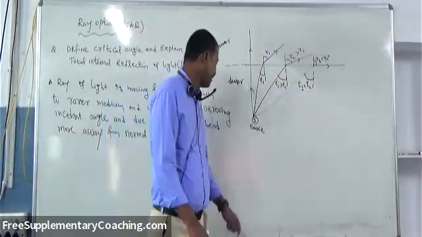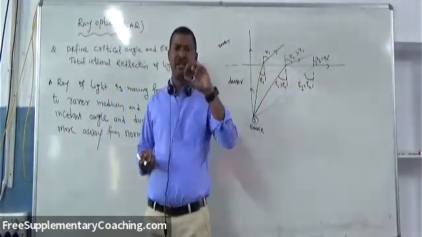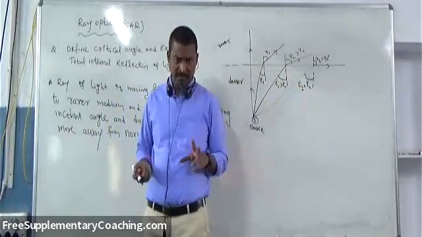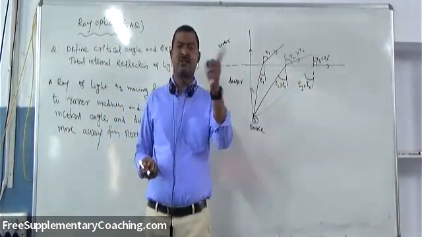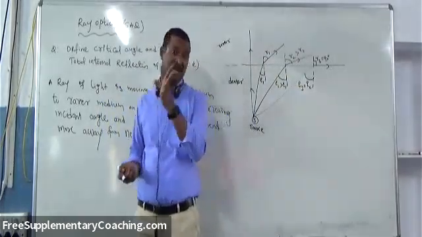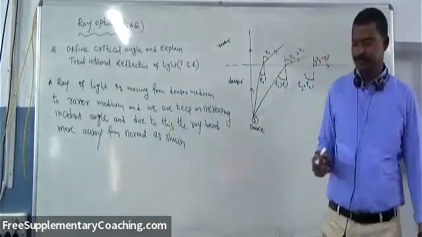Okay. Critical angle definition we got. That means a ray is moving from denser to rarer medium. For what angle of incident the refraction angle is said to be 90 degree, that angle of incident we call critical angle. Clear?